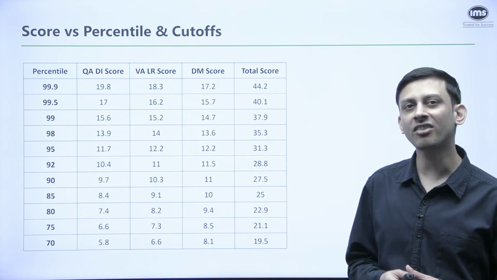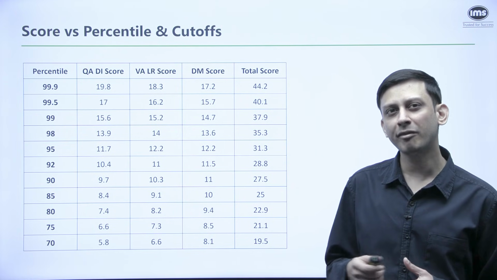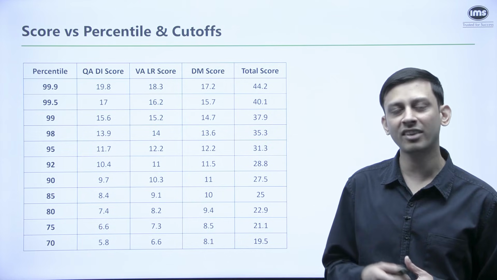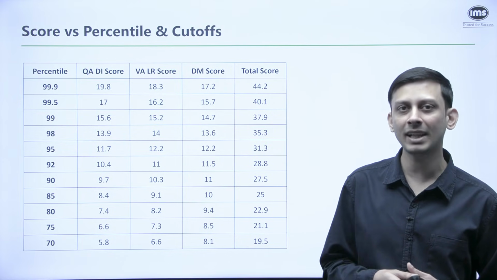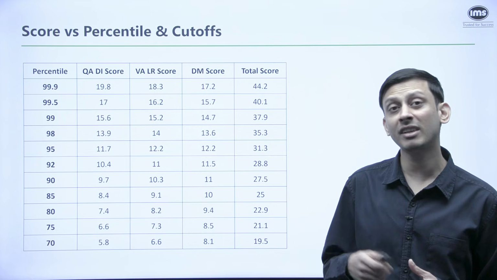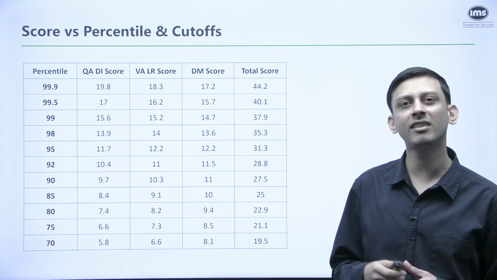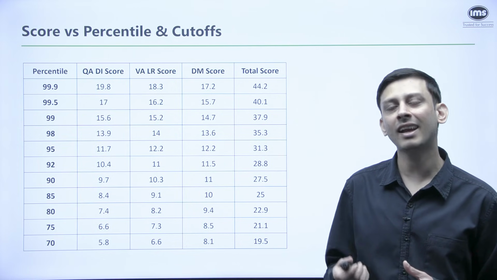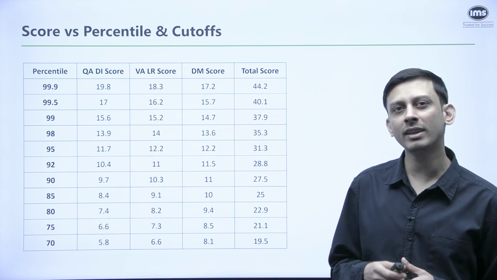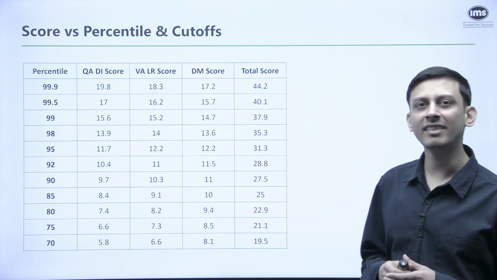And if we talk about the sectional cutoffs, so the sectional cutoff varies with respect to the programs. Different cutoffs for the BM program, different for the HRM one. And also it depends upon male candidates versus female candidates, engineers versus non-engineers. So if you want to explore it in a lot of detail, you can just go to Google. You can search for IMS XAT cutoff or IMS XLRI cutoff, and you'll be able to see all the comprehensive data. But if we talk about it generally,